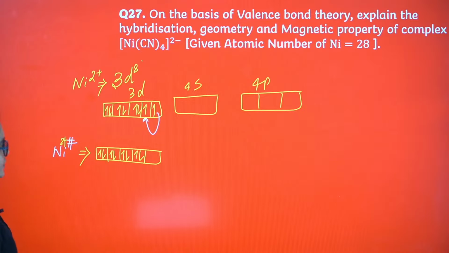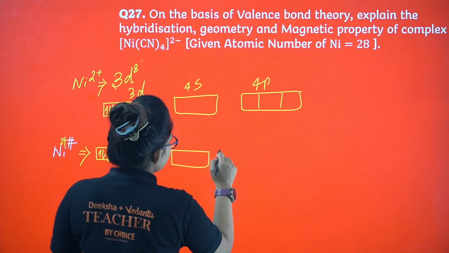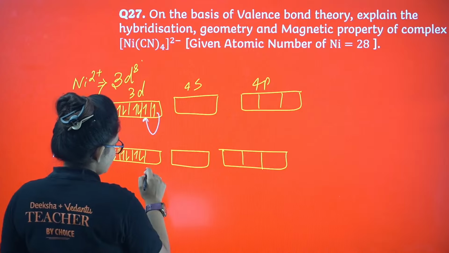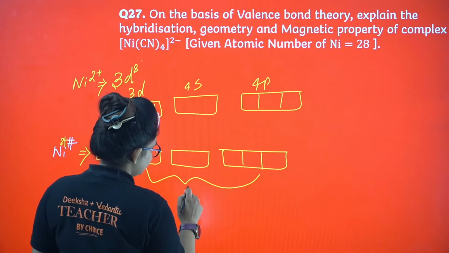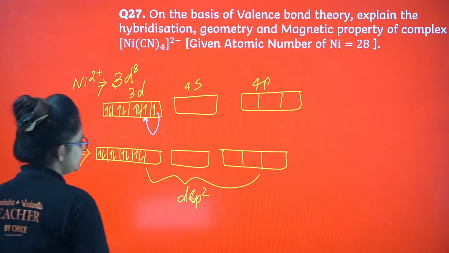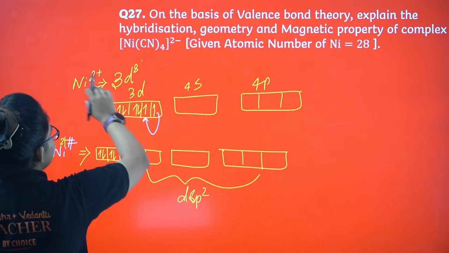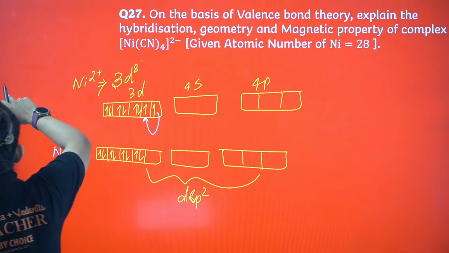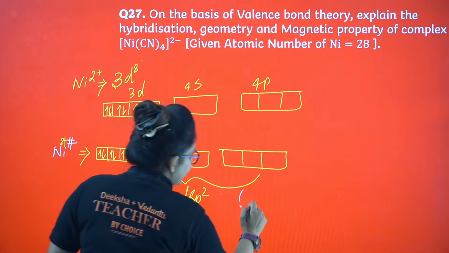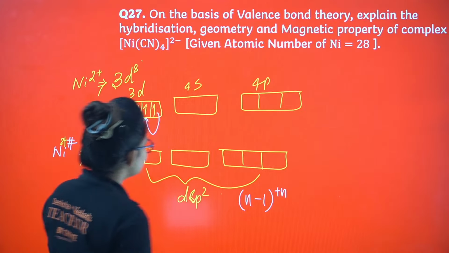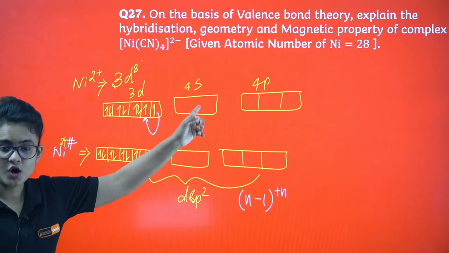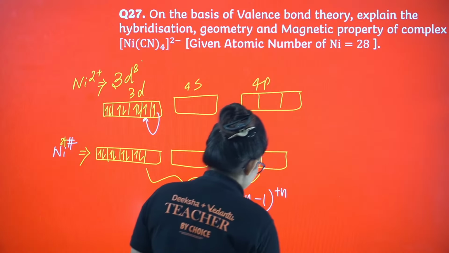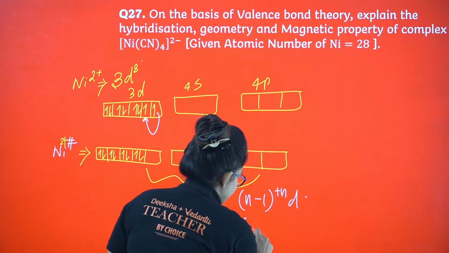Like this, okay? So 1d, 1s. How many ligands do you have to accommodate? 4, right? So 1d, 1s and 2p, so dsp2, right? So this dsp2 will accommodate the cyanide, right? So now you can tell that here the n-1th d orbital, n-1th d orbital means, you can see 4 is the outermost orbital, but here the 3d orbital is used, so you can tell that it's an inner orbital complex.